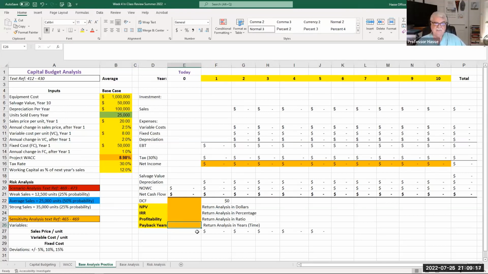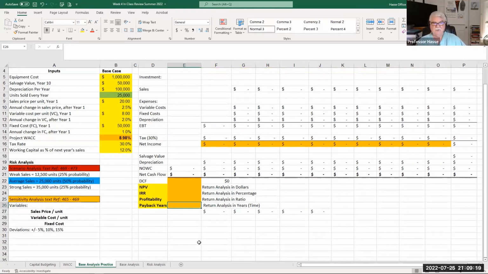Once we're done with that, then we're going to determine what is called a risk analysis, determining scenarios at different probabilities and unit sales and changes in key variables by plus or minus various deviations of percent. And that's in this screen. Oh, hang on here. And we'll do that risk analysis.